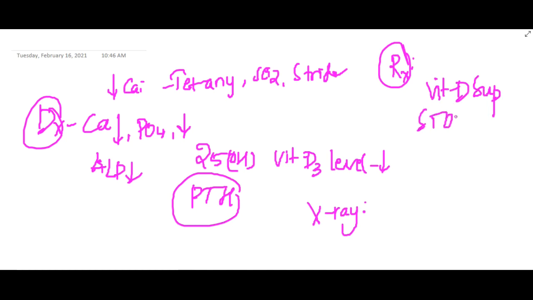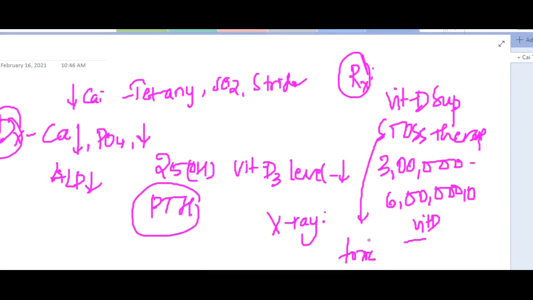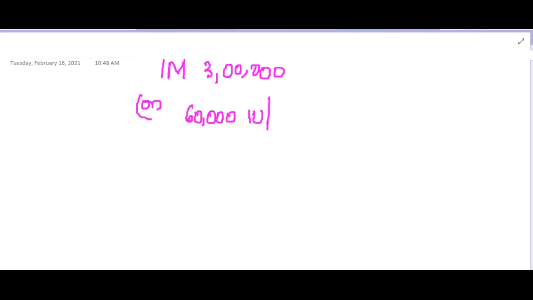is called STOSS therapy. In this STOSS therapy, 3 lakhs to 6 lakhs international units of cholecalciferol, that is vitamin D, are given. But this STOSS therapy is not used now because it has been found to be toxic. So nowadays we just give a single IM injection of vitamin D of 3 lakhs international units, or we can either give 60,000 international units per